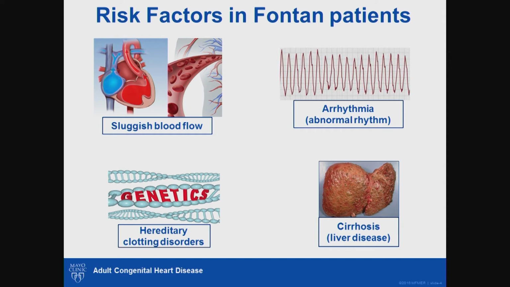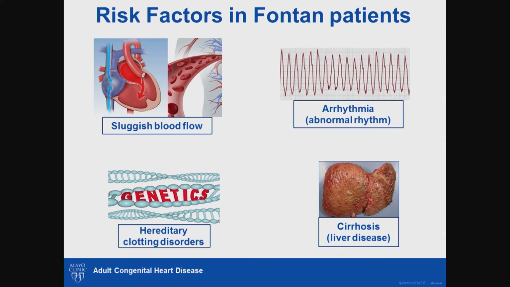And these patients lose this ability to perfectly regulate the blood clotting mechanism in the body, hence increasing their risk for blood clot. Finally, some patients just have genetic predisposition to blood clots. All these factors, individually or collectively, increase the risk for blood clot in Fontan patients.